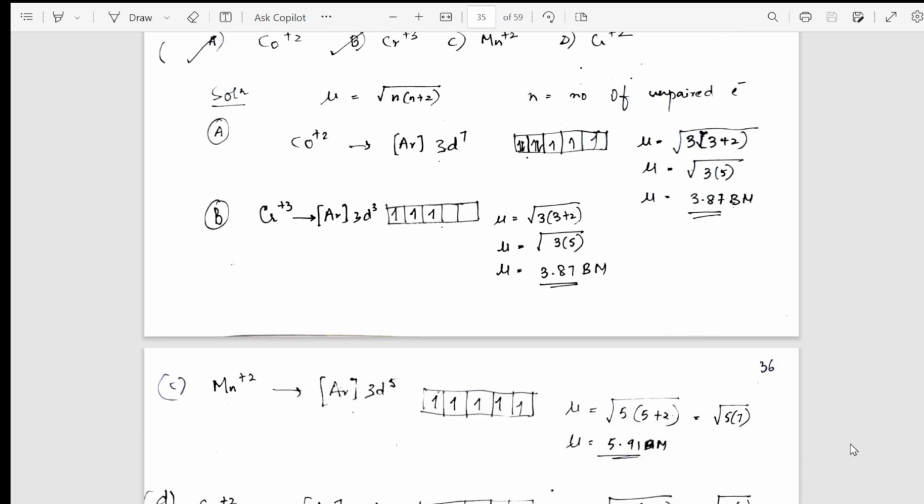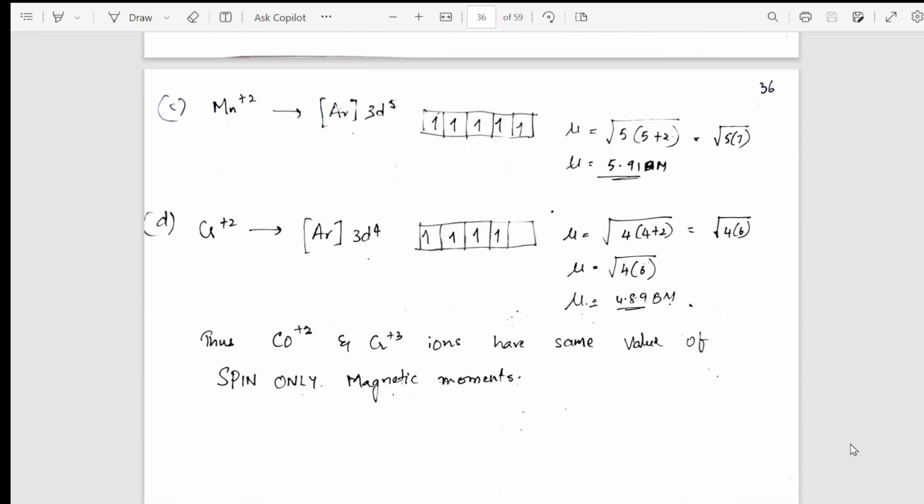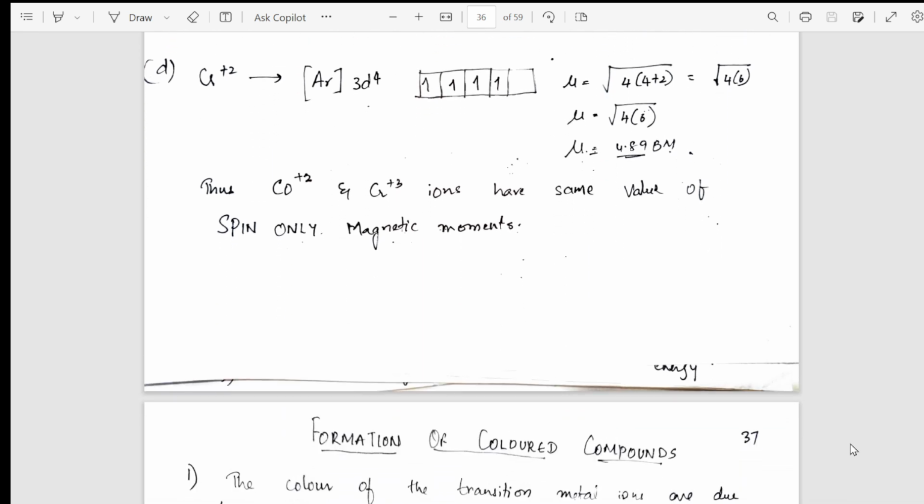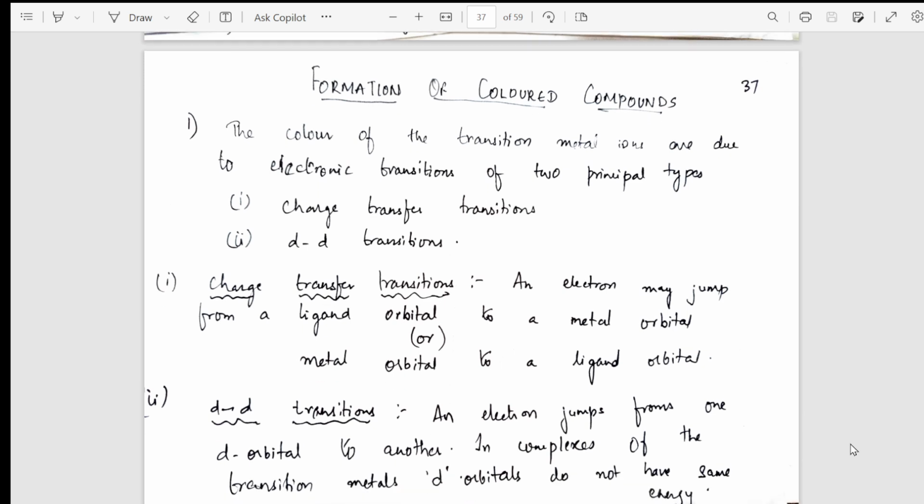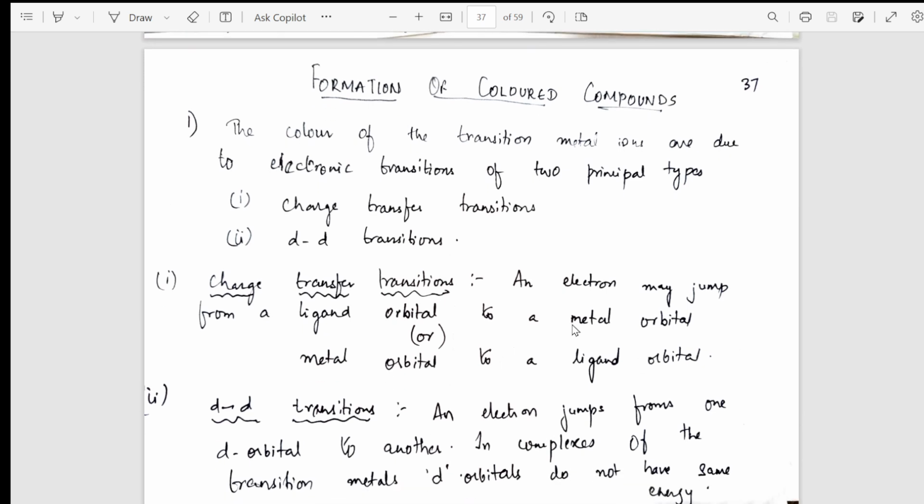From the magnetic property, I have gradually taken you into certain examples of magnetic property. From there, I have gradually taken into a concept called formation of colored compounds. So basically, what is the reason why transition elements are showing color? What are the factors which show the transition? For what reason do they show the color property? Transition metals are of different colors. So why is it so? What is the reason is what I have given here.